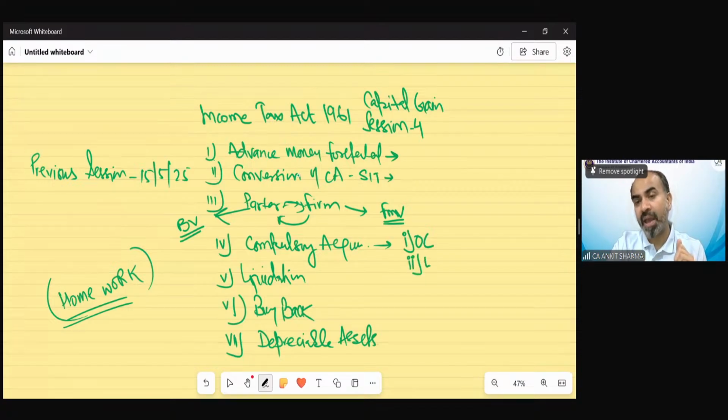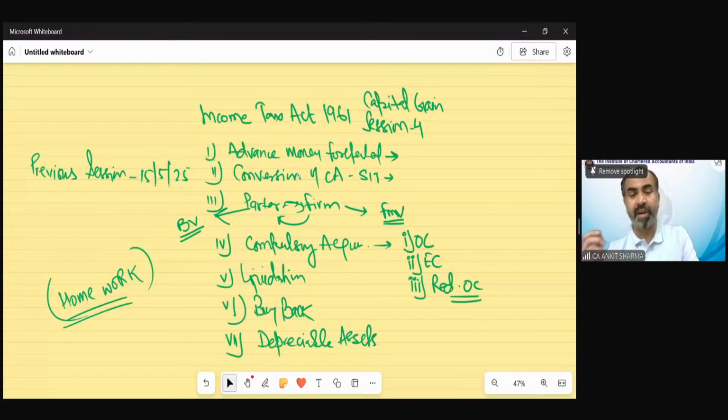Then we have the enhanced compensation provision separately. If there is a reduction of the original compensation, we have seen that we have to recalculate the capital gain again. And if we have paid excess tax, we would be able to get the refund also. Liquidation of company, we have seen the cases in which there would be treatment as income from other sources as deemed dividend and capital gain also.